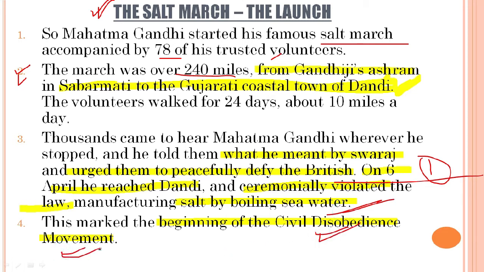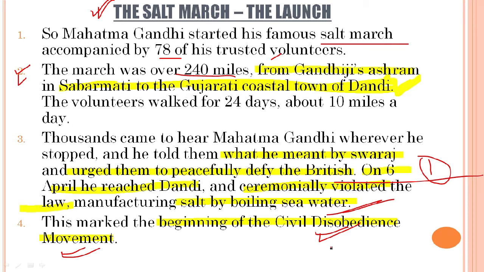Now here an important question arises: what is the difference between the non-cooperation movement and the civil disobedience movement then? The only one very basic point of difference. In the non-cooperation movement, Indians were only not cooperating with the British, number one. Number two, they were boycotting their goods and institutions. That's it. But in the civil disobedience movement, we were not only not cooperating with the British, but also peacefully breaking their laws.